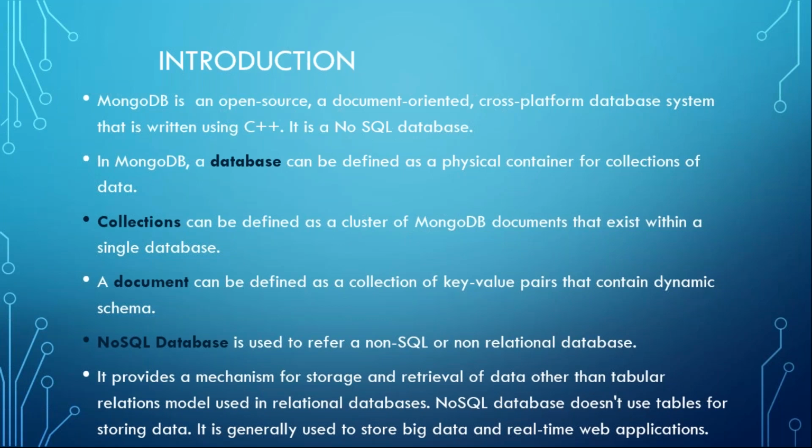These are the terms we are using with MongoDB. Before, with SQL type databases, we used databases with tables, and each table consisted of records. Now it is NoSQL, so a database is there, but collections is a new term they are using. Collections can be defined as a cluster of MongoDB documents that exist within a single database. It is nothing but a table, which here in MongoDB we call a collection.